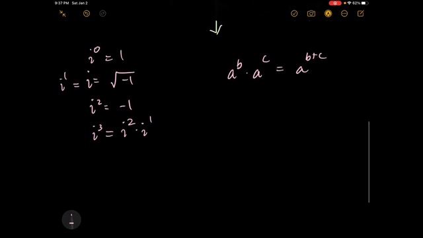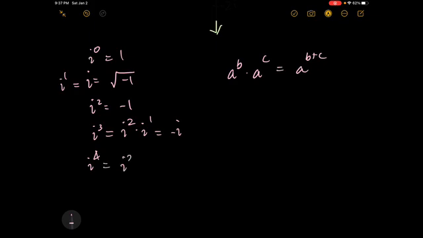Well, i to the power of 1 is just i, and i squared is just negative 1. Well, this just means that i cubed is just going to equal negative i. Now you're left with i to the fourth.